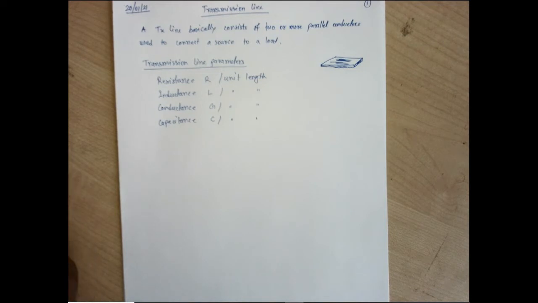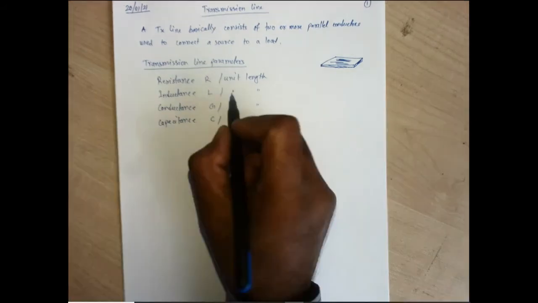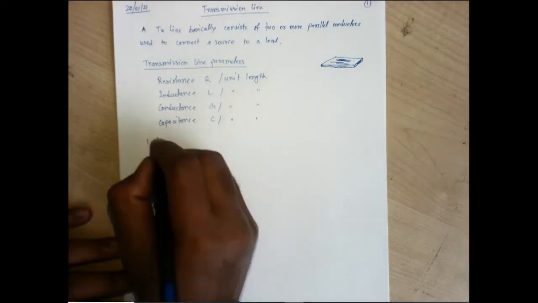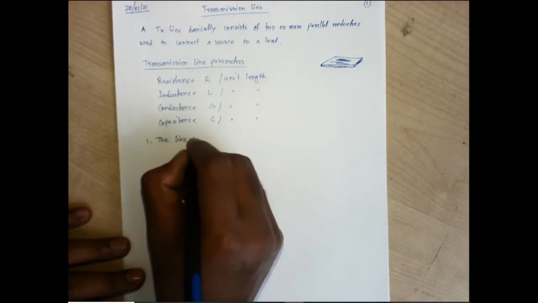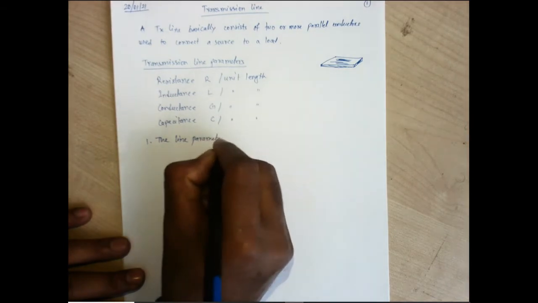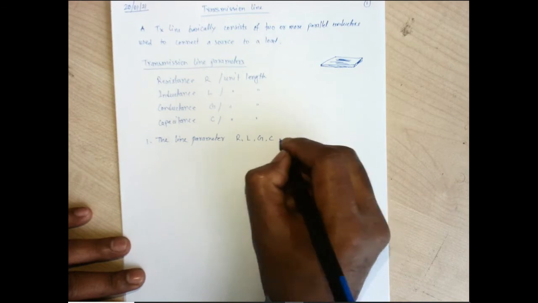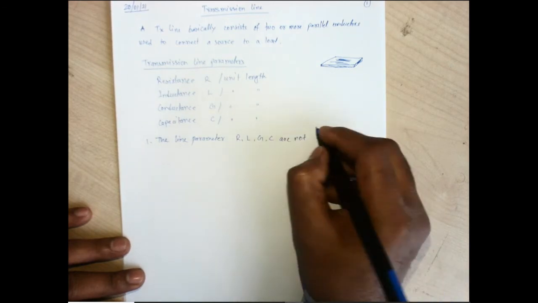Now, these line parameters, that is basically RLGC, are not discrete. That's why I mentioned that they have a value per unit length. Obviously, if the length of the wire increases, the resistance, inductance, conductance and capacitance will increase. So the first point: the line parameters RLGC are not discrete.